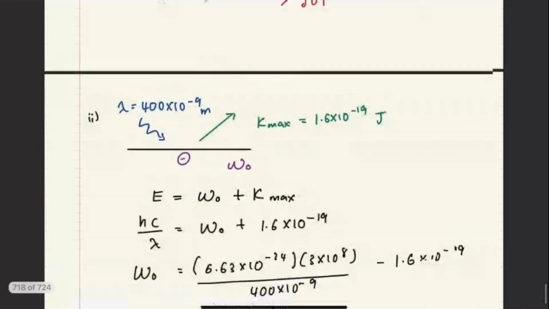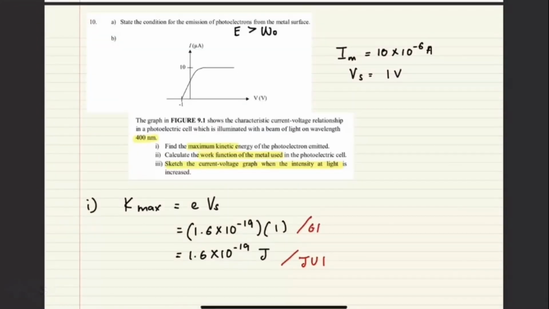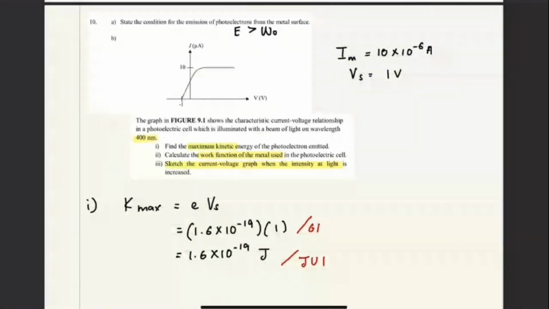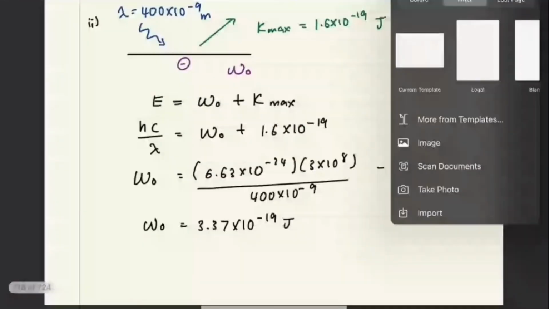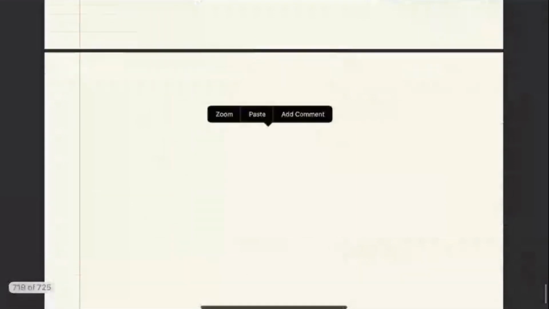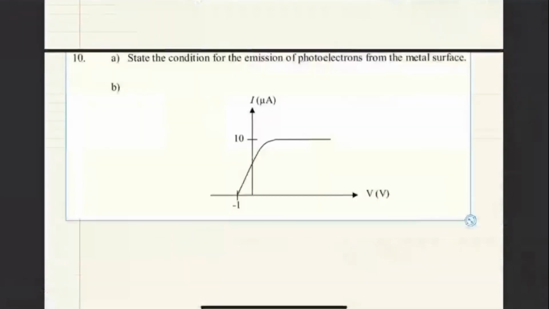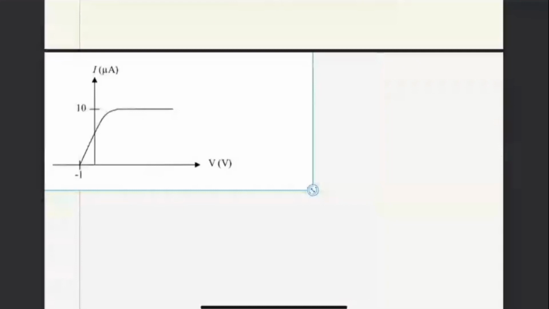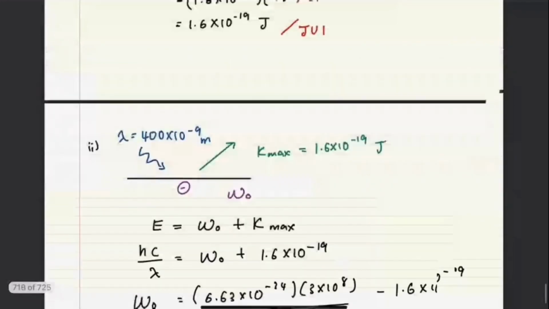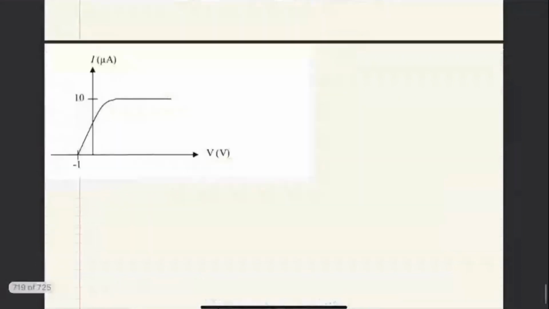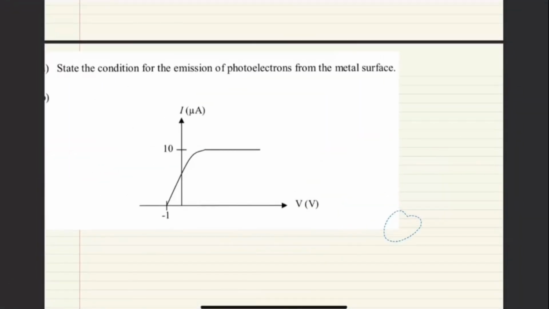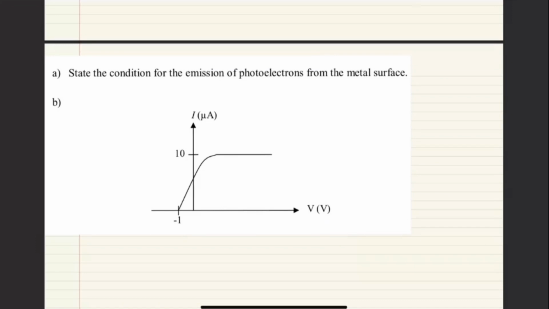Okay, and then question 3 says sketch the current against voltage graph when the intensity of light is increased. Basically I just want to compare with the previous one, so I copied this; you should redraw it yourself. I just want to draw on top of this one. It asks what happens if the intensity of light is increased. It doesn't say by how much, it just says increase. So if the intensity of light increases, what happens? What do you think?